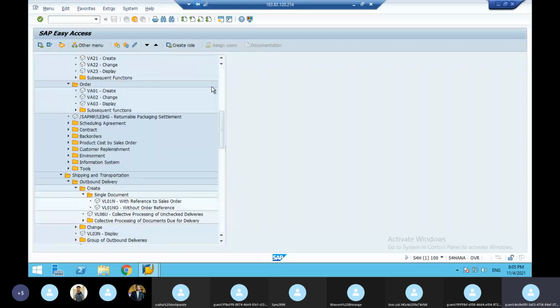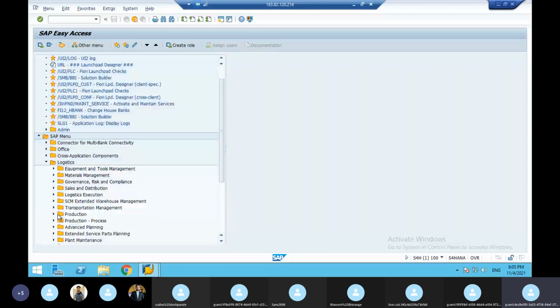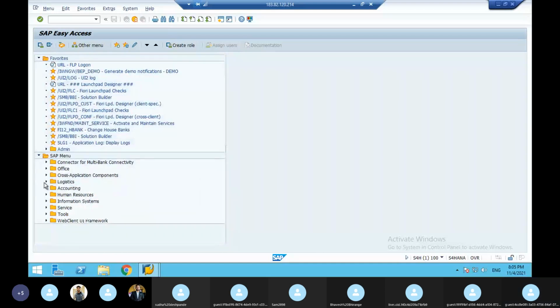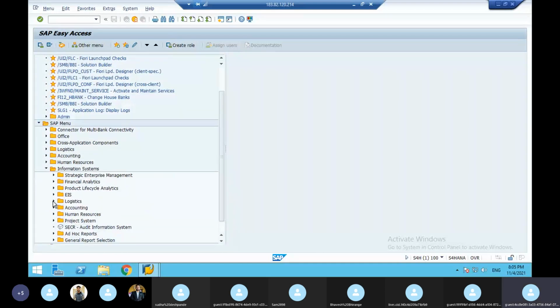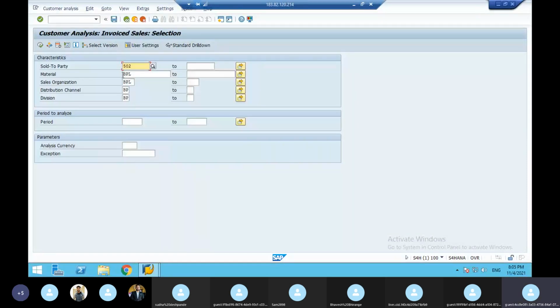Just see now. Here, reports is the information system. Here, logistics. Here, sales and distribution. After implementation, everything is complete. I want to see my sales. What is my customer sales? So customer sales from, this is the customer number, material number, sales area, everything comes. I want to see customer sales from January to March. Everything you have to give here.